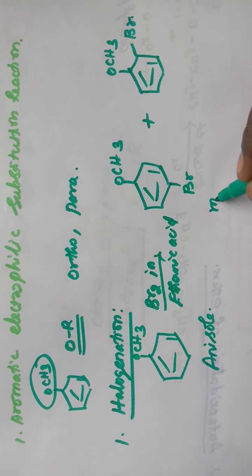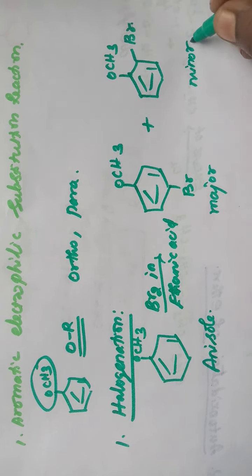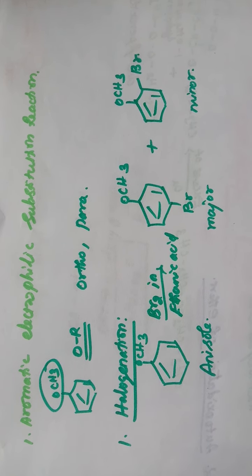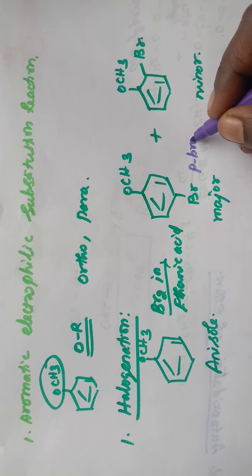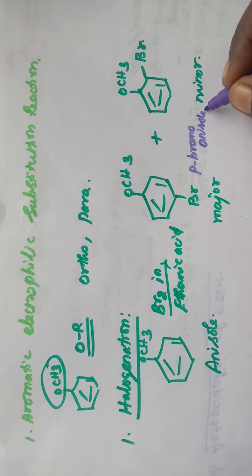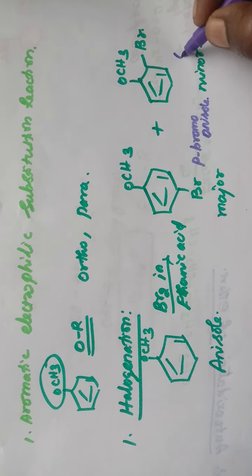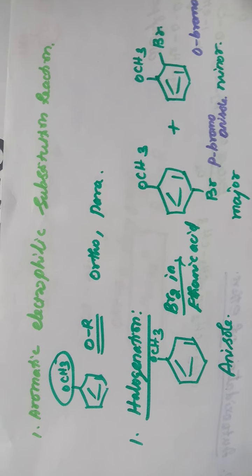This is the major product and this is the minor product. Name of the compound is para-bromoanisole. Here, ortho-bromoanisole.